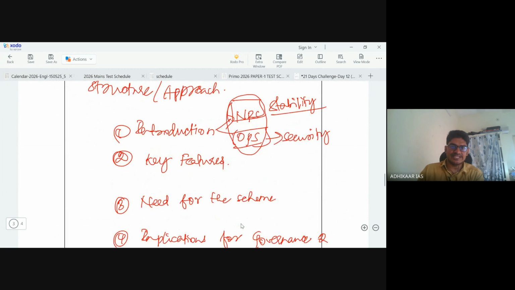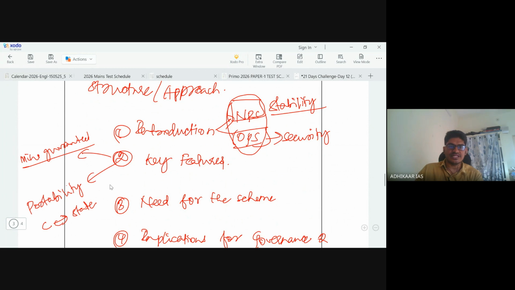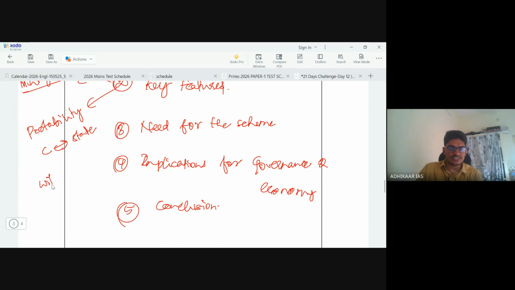Moving on with the detailed features of this scheme, the first one is minimum guaranteed pension, blending the features of both OPS as well as NPS, that is the old pension scheme and the national pension scheme. Then portability across central and state government services, with more convenient withdrawal norms. Easy portability.